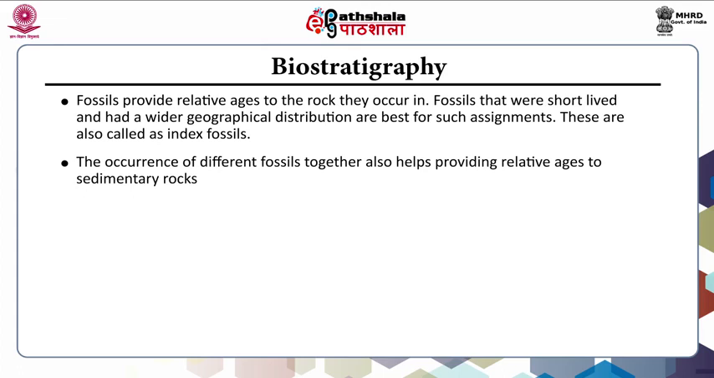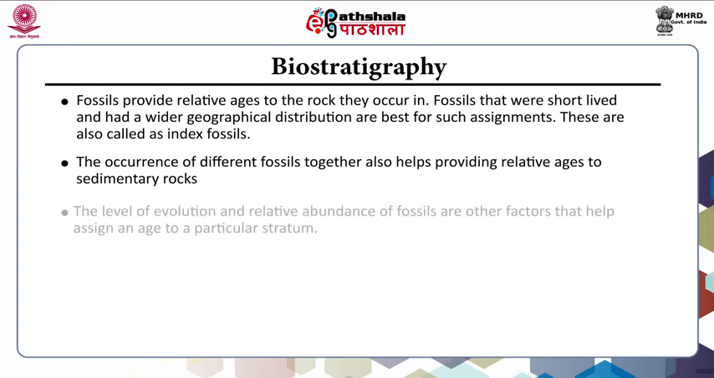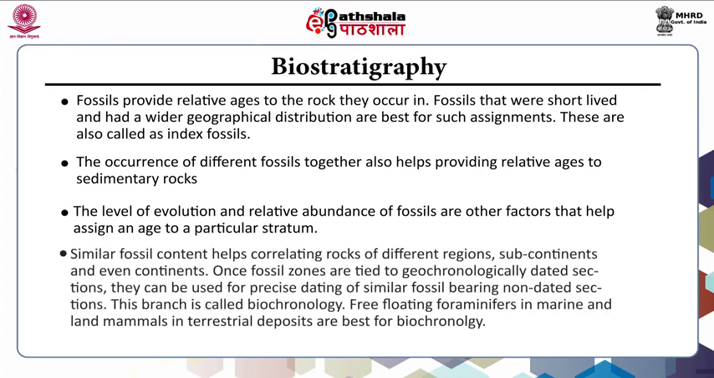The occurrence of different fossils together also helps provide relative ages to sedimentary rocks. The level of evolution and relative abundance of fossils are other factors that help assign an age to a particular stratum. Similar fossil content helps correlate rocks of different regions, subcontinents and even continents.